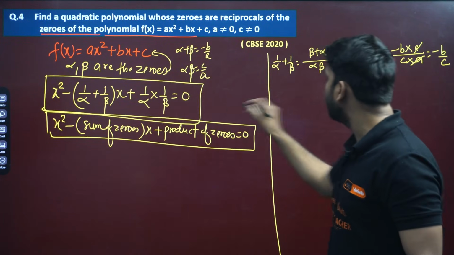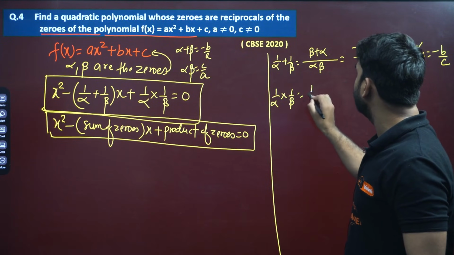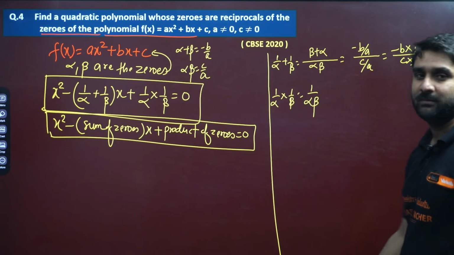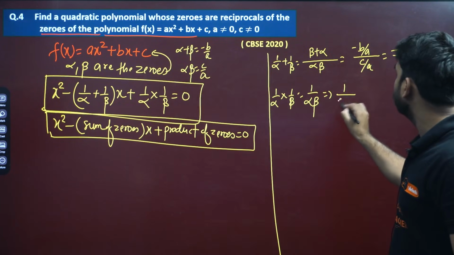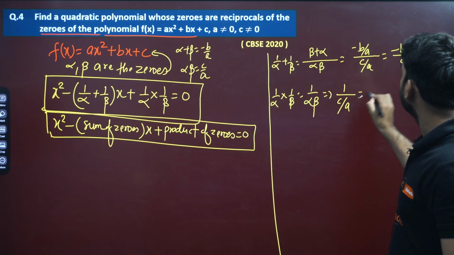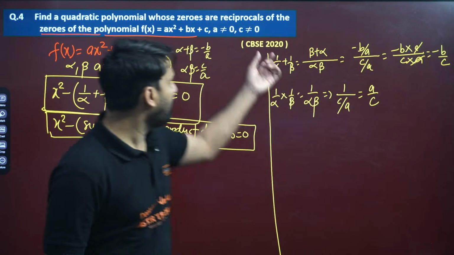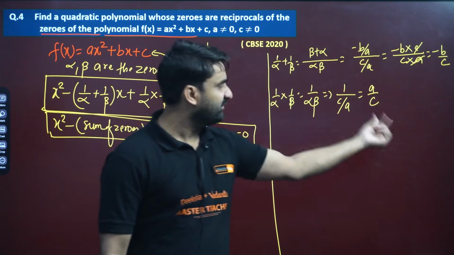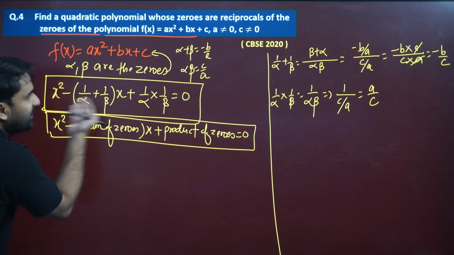Now 1 by alpha into 1 by beta. So 1 by alpha into 1 by beta can also be written as 1 by alpha beta, 1 into 1 and alpha into beta. So this is equal to 1 by alpha into beta, which is c by a, so a will go there, and this is equal to a by c. So you have 1 by alpha plus 1 by beta which is equal to minus b by c, and 1 by alpha into 1 by beta which is equal to a by c. You have both the values you required, so put them here.